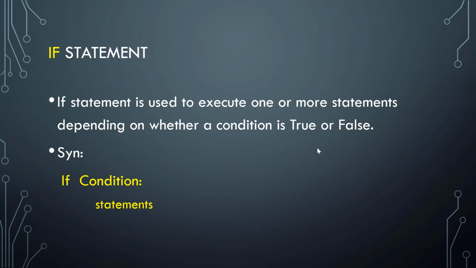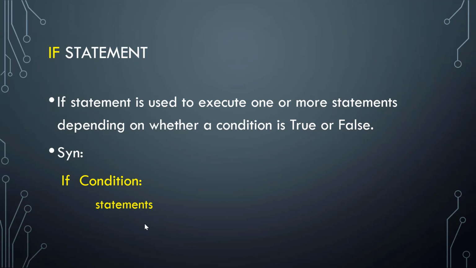indentation. What we do in the syntax is write if, then some condition, colon, and after that we give some indent, like a tab space, and then we write some statements. Whatever statements come after the tab will come under the if suite, or you can say if block. There is no curly brace begin and end like C, C++ syntax. This is the point we need to remember. If you write any statement directly under if, without indentation, that will not come under the if suite.